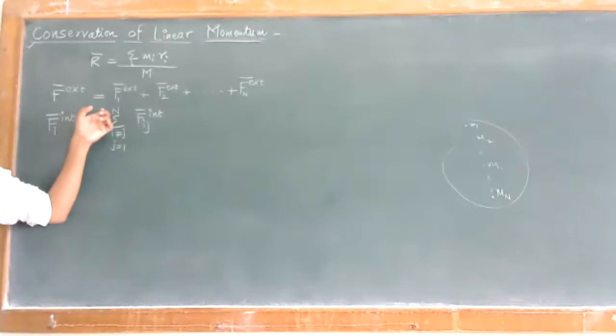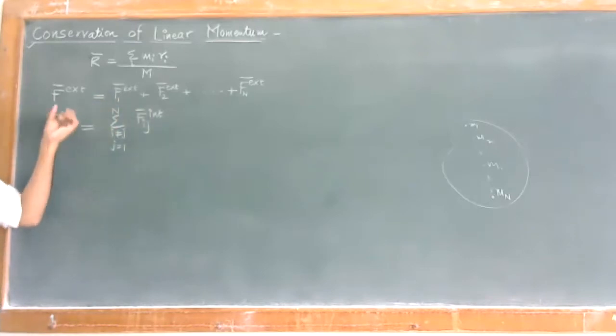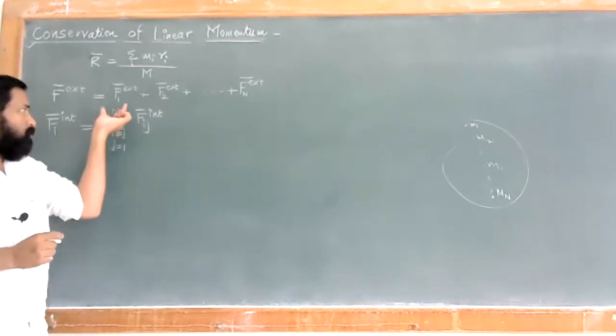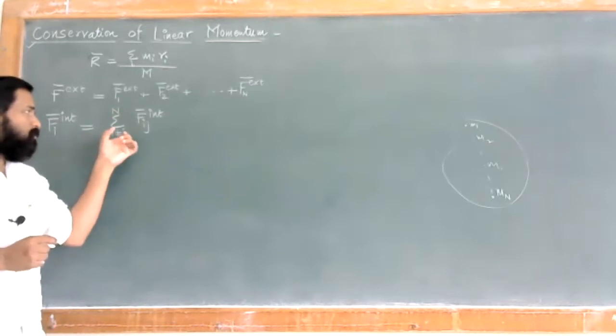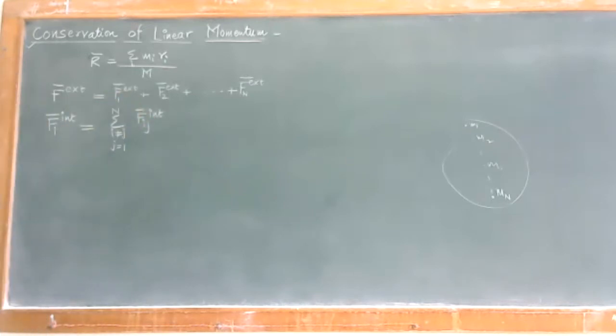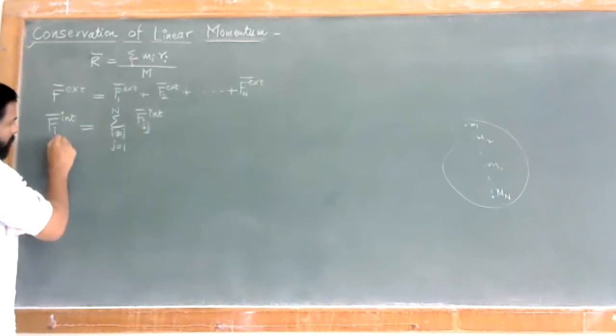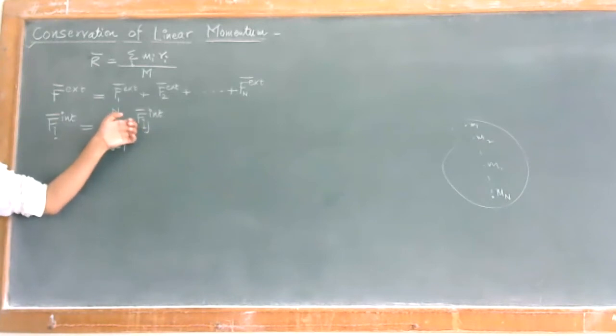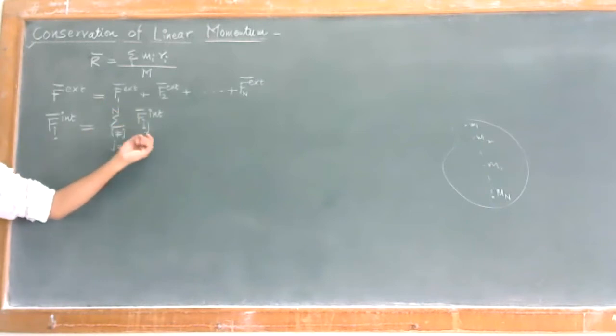There are n number of particles, and we have to look at the internal force. This is the total internal force acting on the particle, given as the summation over j equal to 1 to n, where i is not equal to j, of Fij internal. What is Fij internal? This is nothing but the internal force acting on the ith particle as a result of its interaction with the jth particle.